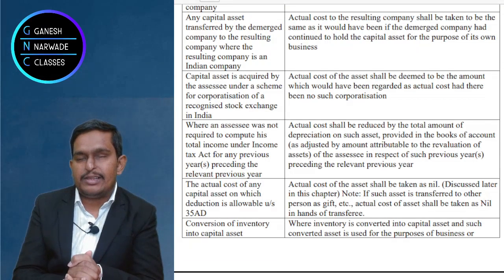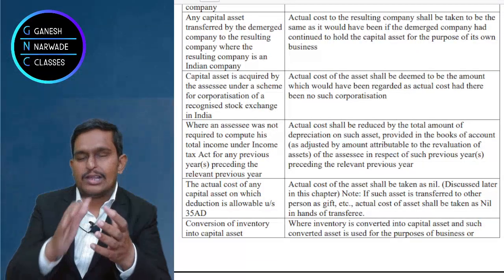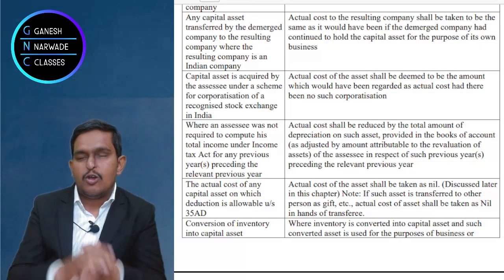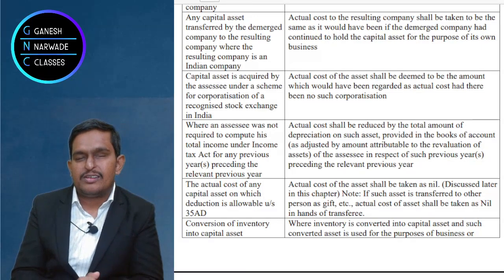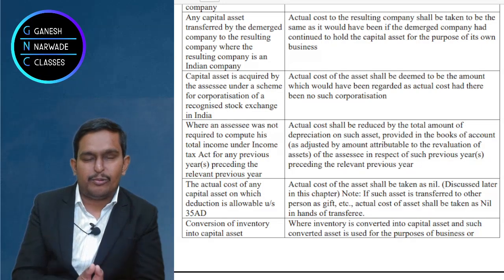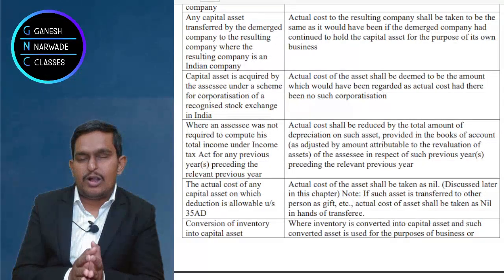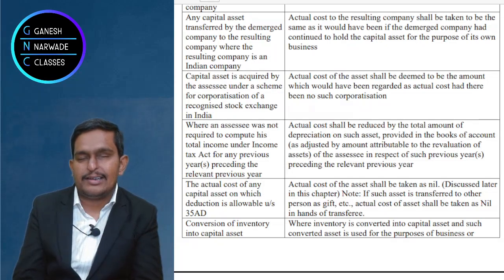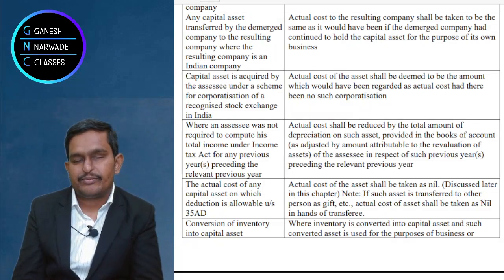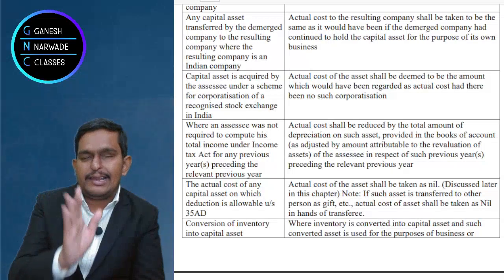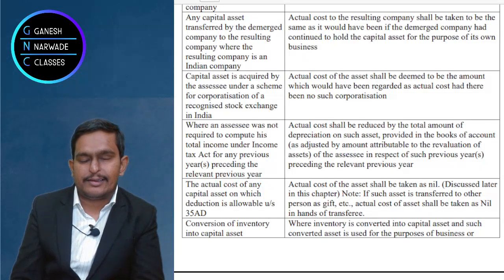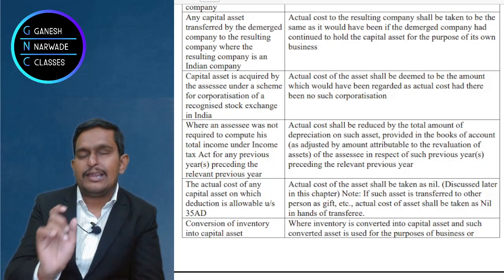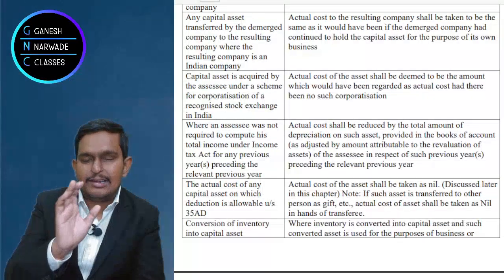You would have heard of something like a hotel with 2-star or more accommodation, or a hospital with 100 beds or more. These are a few examples which I give. So these are businesses which are specified businesses under section 35AD. So whatever capital expenditure is incurred under section 35AD, that is on specified businesses, the entire capital expenditure is allowed as deduction, 100% deduction.